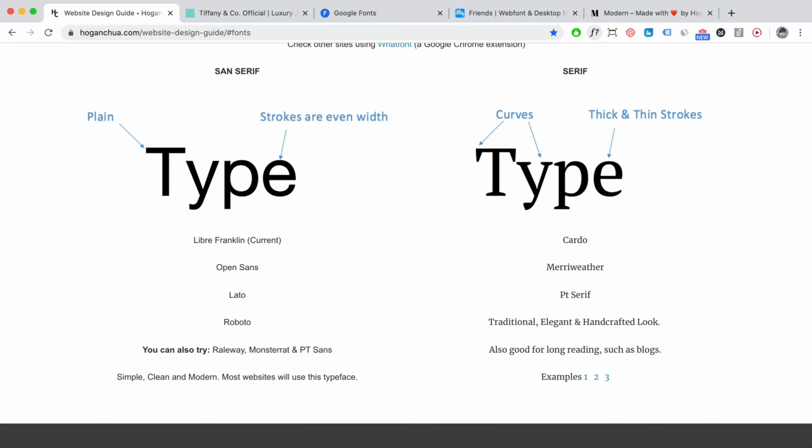The sans serif, as you can see, the edges are plain and the strokes are even width. So this is going to appear a lot more simple, clean, and modern, and it's going to be showing on most of the websites that you visit. So even on the interface of your computer, it's mostly going to be sans serif, right? But then you've got the serif typeface, and that's got the curves and the thick and thin strokes. So this one looks a lot more traditional, elegant, and it's got a handcrafted look, right? So first of all, you should understand that, and then you should choose your font accordingly, right?